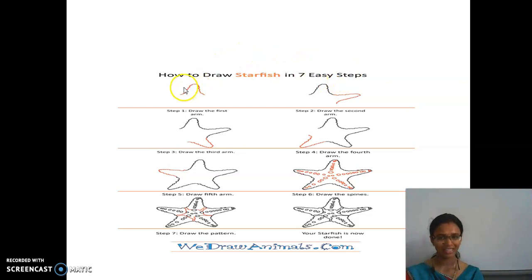So here it is, the easy steps. First follow step 1, draw the first arm and then the second arm. Then complete up to 5 arms, okay? Complete up to step 5 and then make small roundings on each side, and at the center this is called the stomach or the mouth. So try this at home. These are the easy steps for drawing a starfish. Now we will go to the next one.